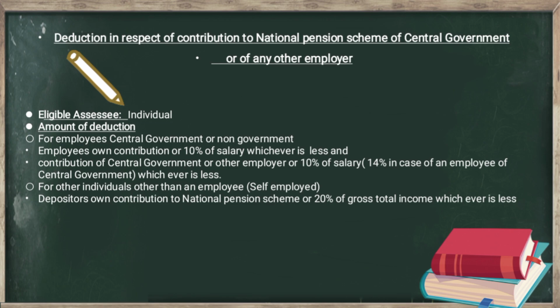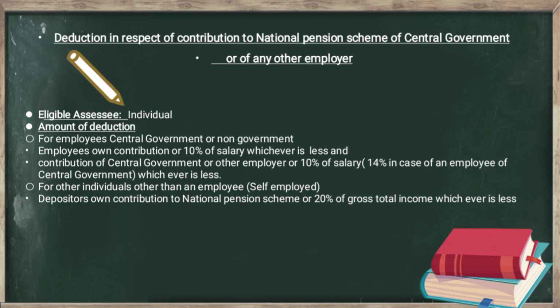And in case the employee is of the central government, then 14% of salary, whichever is less, shall be allowed as deduction under this section. And if the individual is self-employed, then the amount of deduction shall be the depositor's own contribution to the national pension scheme or 20% of gross total income, whichever is less.